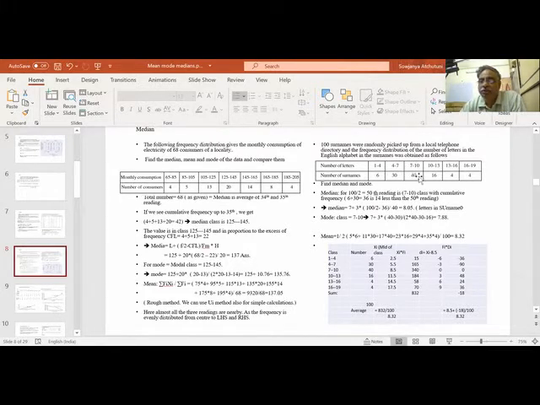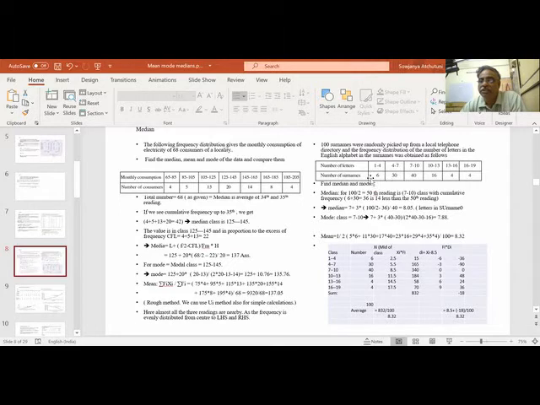The cumulative up to this is how much? 36 plus 40, 76. But I want the reading of 50. So 50 minus 36 is 14. 14 by 40 into 3. So I get a value in between 7 to 10, which is around 8. So that is the median.